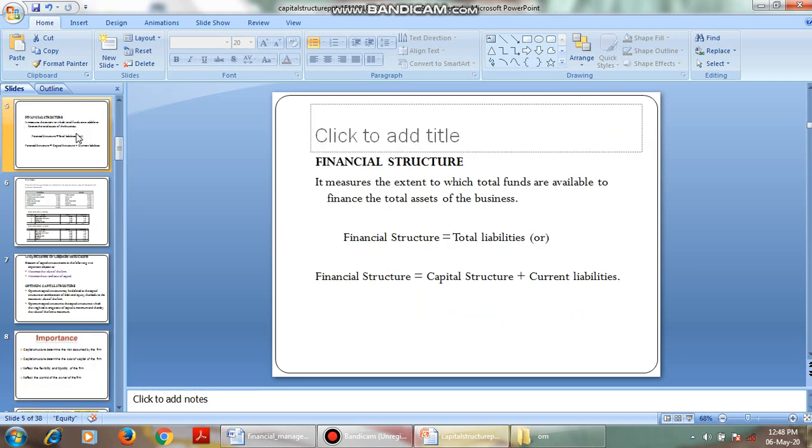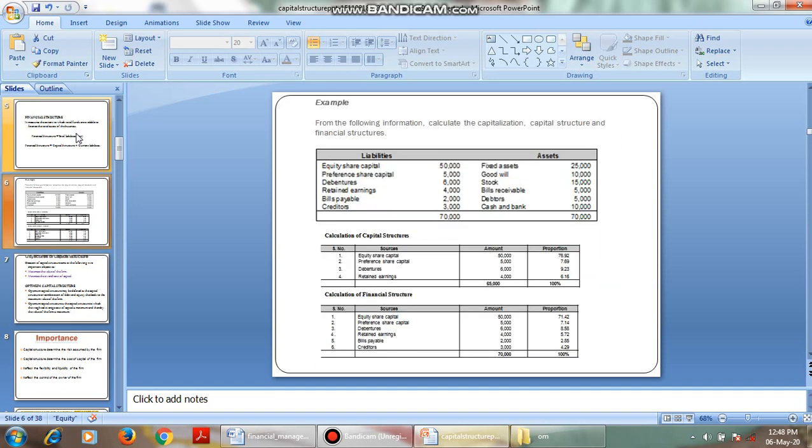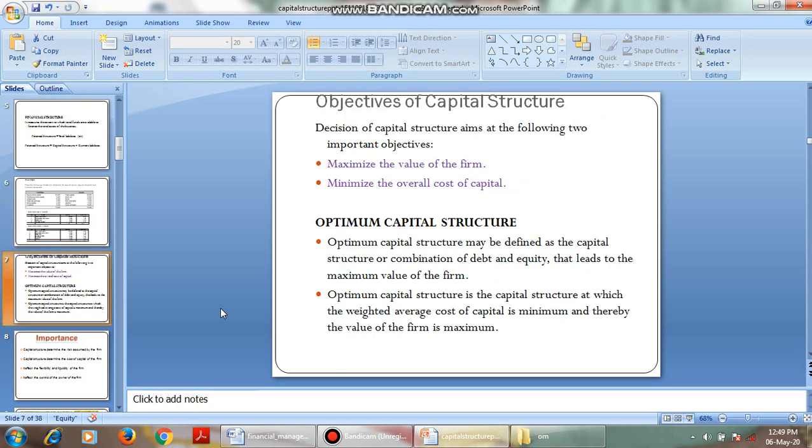And we have gone through what is financial structure. Financial structure considers the total liabilities, that is capital structure plus current liabilities. And we did a small problem on how to calculate the capital structure and the financial structure. That is, capital structure consists of only long term sources of funds, whereas financial structure consists of long term as well as short term liabilities, that is current liabilities. And we have gone through the objectives of capital structure. The main objective is to maximize the value of the firm and to minimize the overall cost of capital. Then, what is an optimum capital structure.